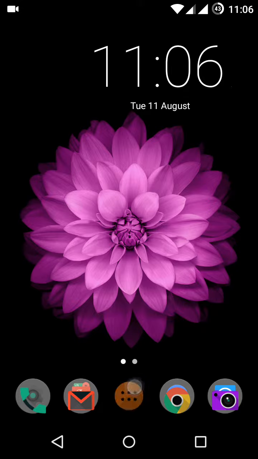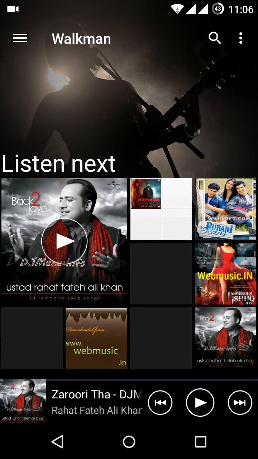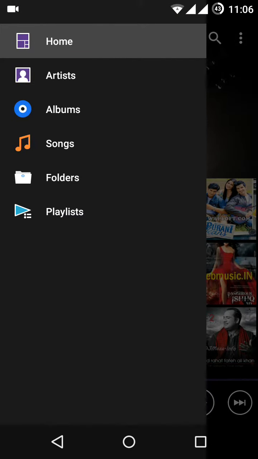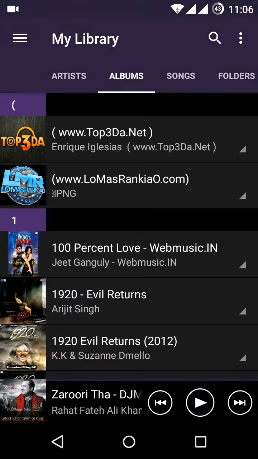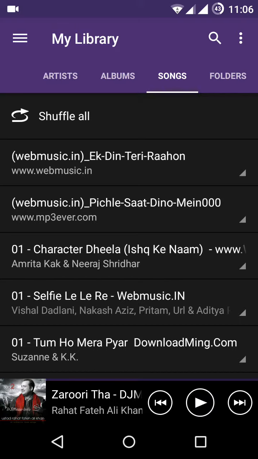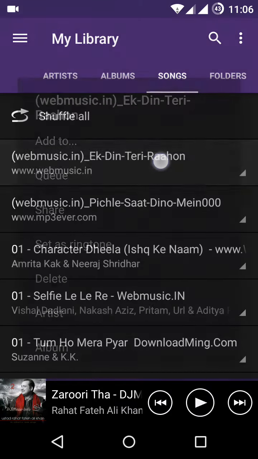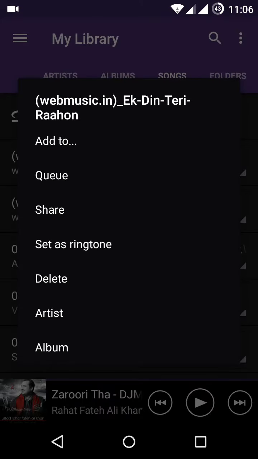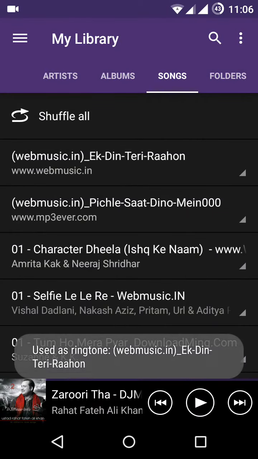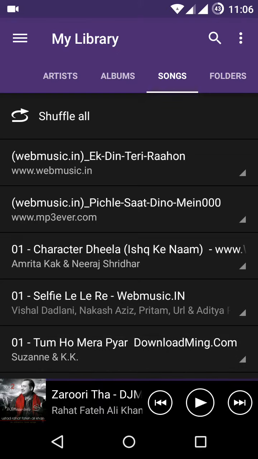So at first you have to download the Walkman app from any Google server. Then open the Walkman, and after opening you can search the albums and whatever songs you have recorded, and just click upon any of the songs, then set ringtone. Yes, your ringtone is successfully set.